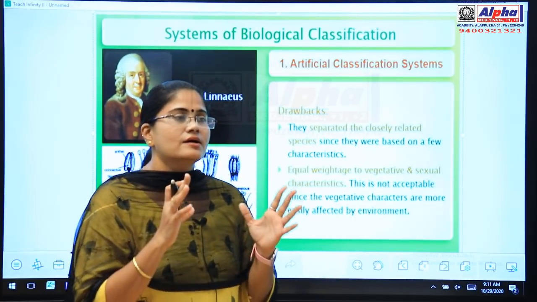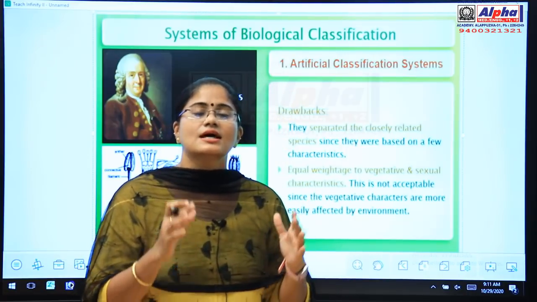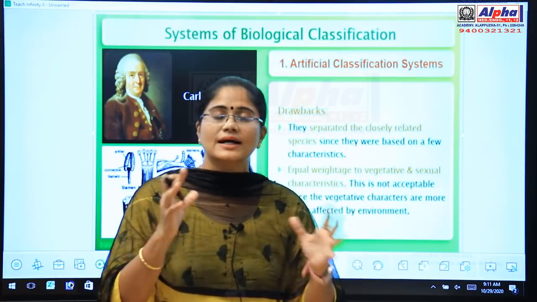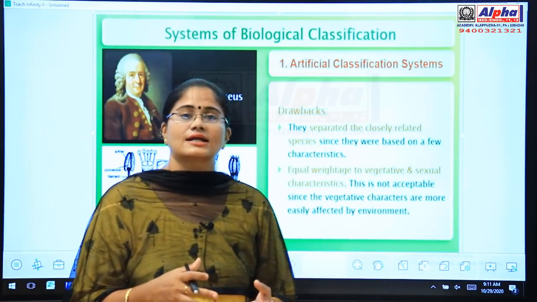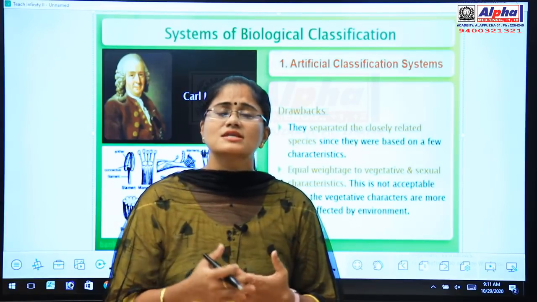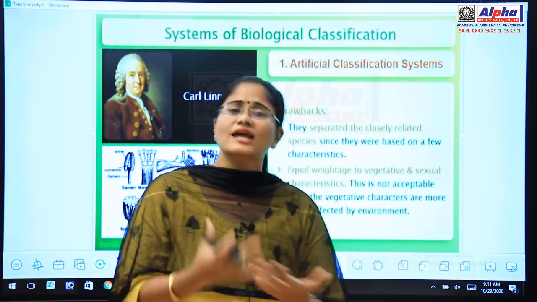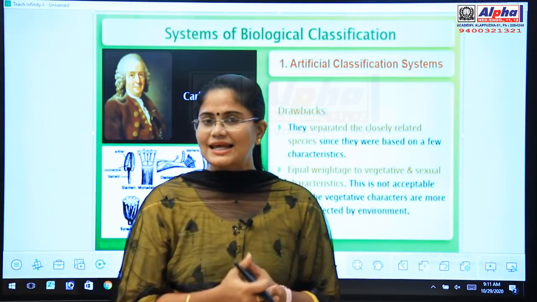Understood? While doing a classification system, we should take those characters that are constant or permanent. If we select temporary characters like the morphological characters, then that system of classification is of no use, because the physical characters can change at any time due to our external environment. Is it clear to you?